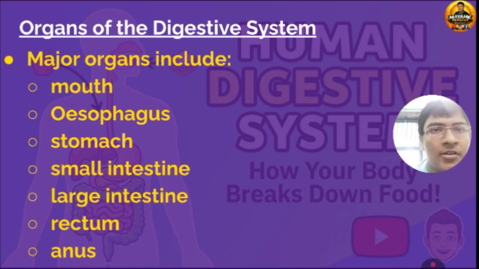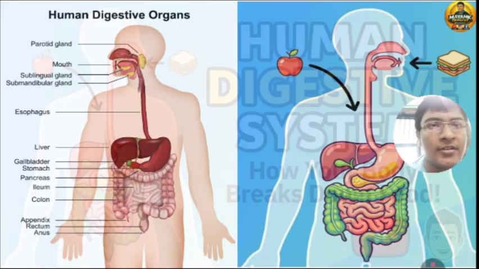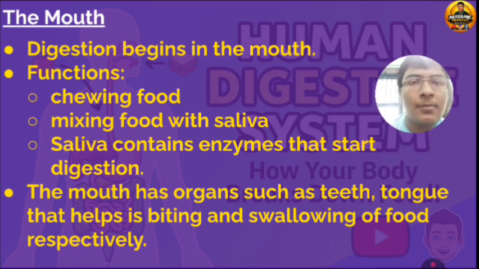Organs of the digestive system: mouth, esophagus, stomach, small intestine, large intestine, rectum and anus. The human digestive system. You can see the diagram of the various body parts that are labeled in the given diagram. Then the mouth, first part. Digestion begins in the mouth. Function: chewing food, mixing food with saliva. Saliva contains enzymes that start digestion. The mouth has organs such as teeth and tongue that help in biting and swallowing of food respectively.